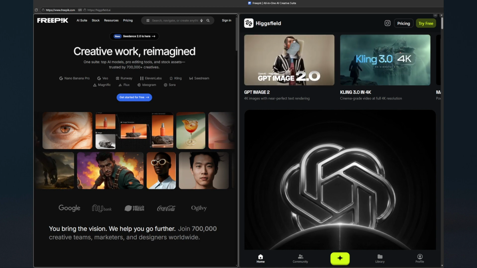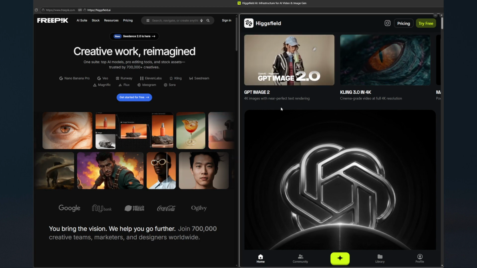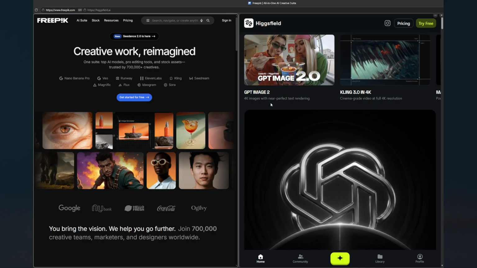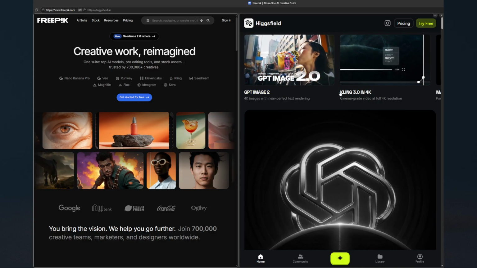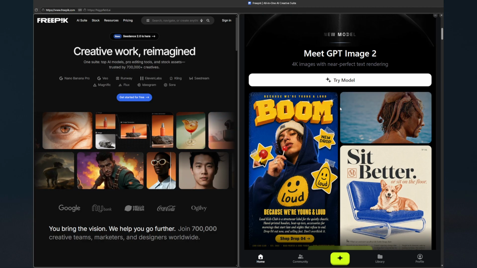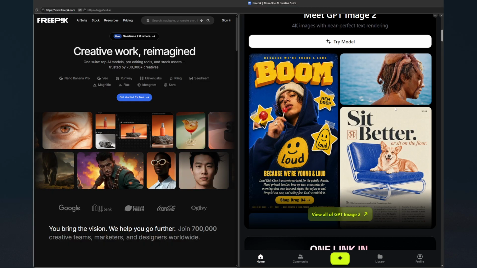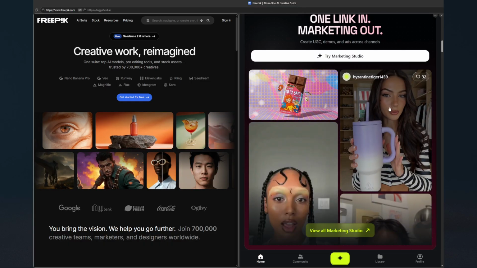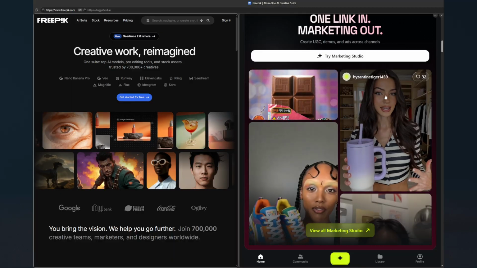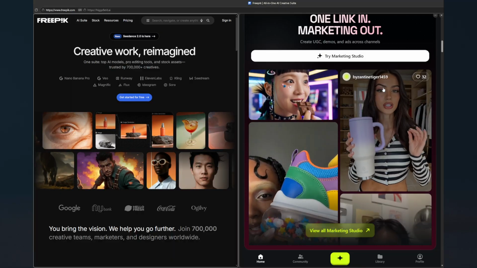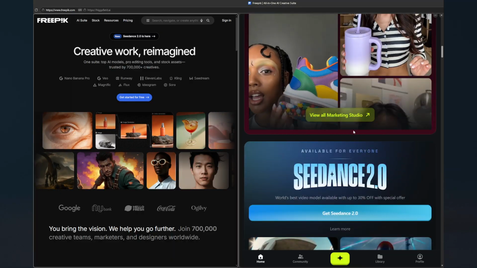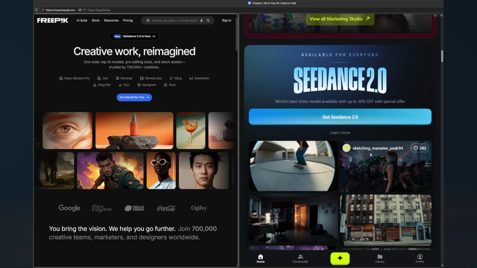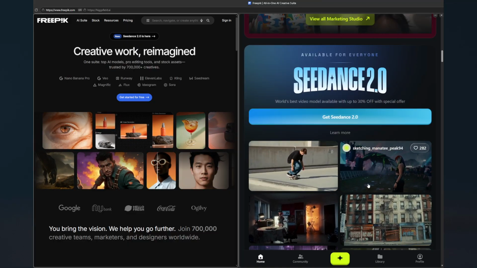Higgsfield AI and Freepik are both creative AI platforms, but they serve different needs. Higgsfield focuses on high-end video and image generation, offering cinema-grade outputs, advanced motion control, and ultra-realistic models like Soul 2.0 and Kling 3.0. It's built for filmmakers, advertisers, and creators who want precise control over visuals and special effects.